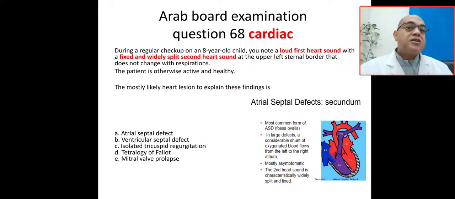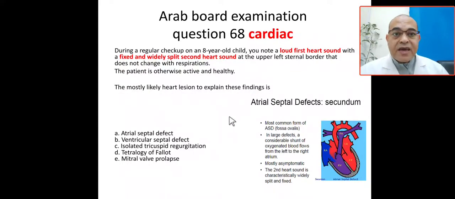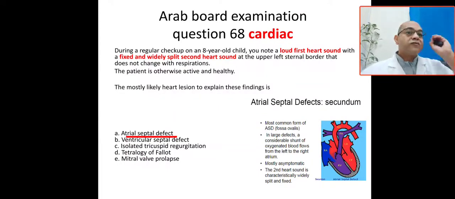This is ASD, and the patient is otherwise active, healthy, and asymptomatic. The most likely heart lesion to explain this finding is ASD. So this is the case of ASD. This is characteristic for ASD.